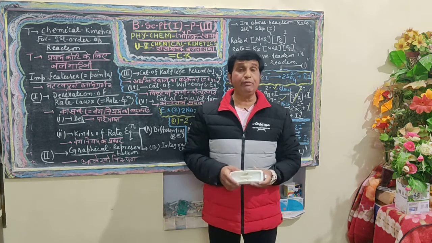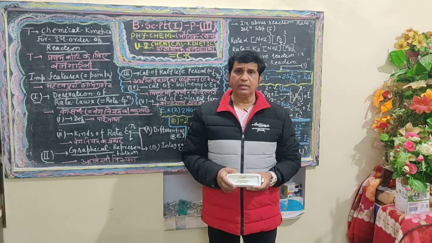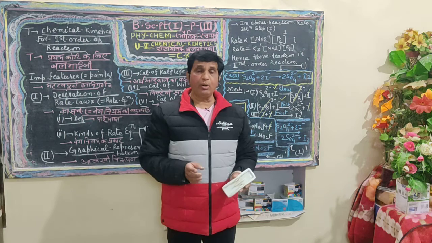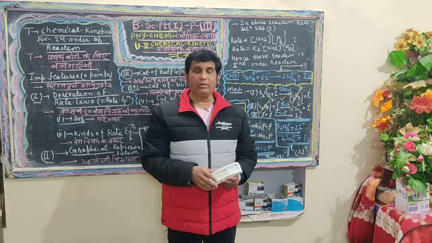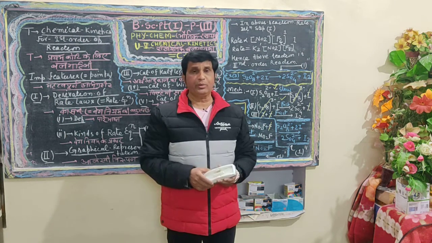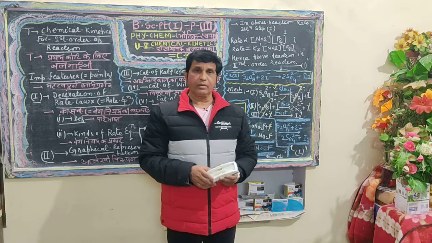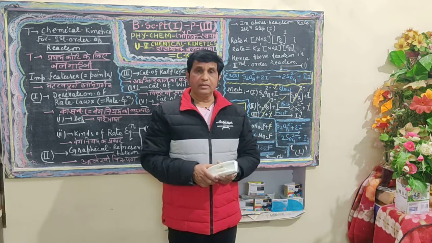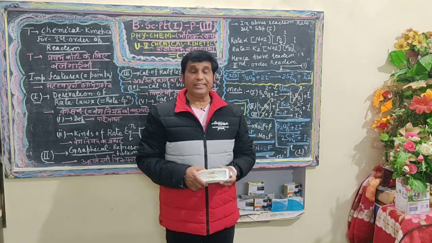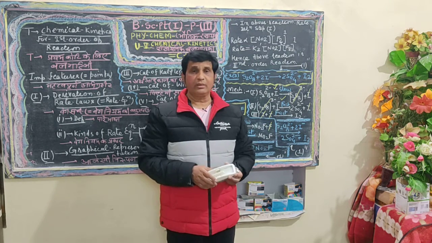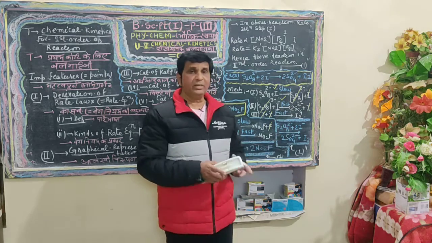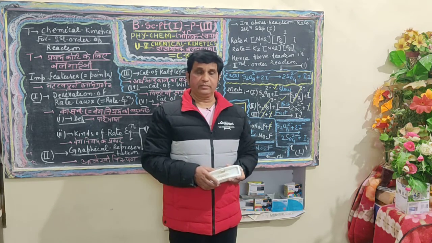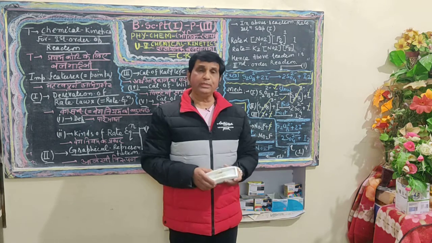In our previous video, we also defined the joint example of first order reaction as well as unimolecular. A first order reaction is one in which the rate or velocity of the reaction is directly proportional to the unity power of the initial concentration of the reactant.